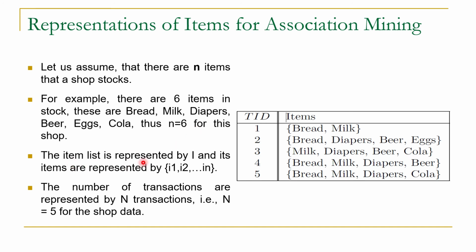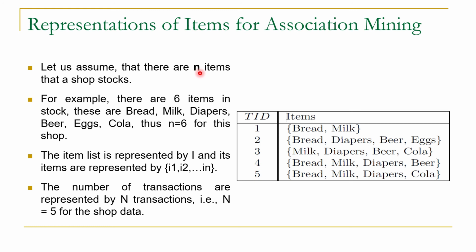The items in the list are represented by I1, I2 and so on. You can see that bread is I1 while milk is I2. The total number of transactions is represented with uppercase N. So here uppercase N is equal to 5 because we are dealing with 5 transactions in the database. So we have discussed 3 terms.